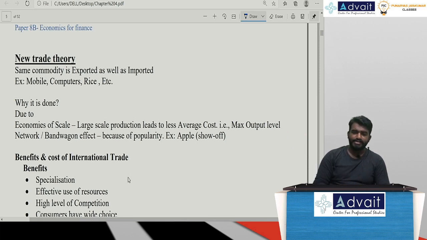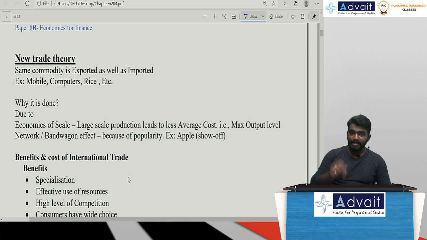The 2 important points are done. Sir, the third and another most important point: I will also get access to other nations' markets, and I can also get technology from other nations. I can import it. Sir, when I'm importing goods and services, my customers in my nation will also get a wide choice.